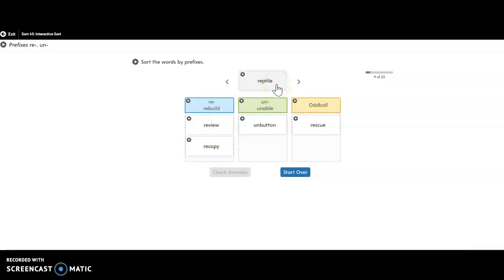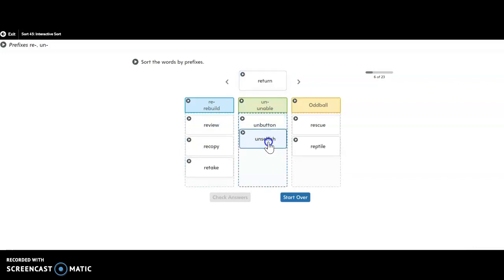Reptile. It's not re-ptile, and that wouldn't even make sense. Again, we look for a base word. Ptile. No, I don't think that has meaning. The RE is not serving as the prefix in this word. Reptile. Retake. To take again. Sure enough. Unselfish. Means not selfish.